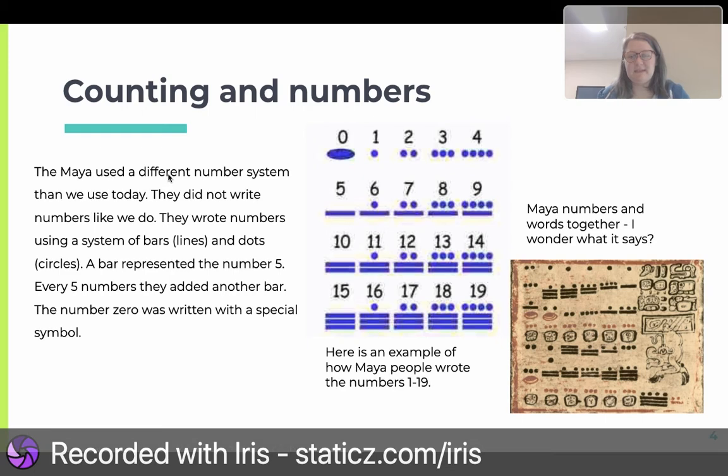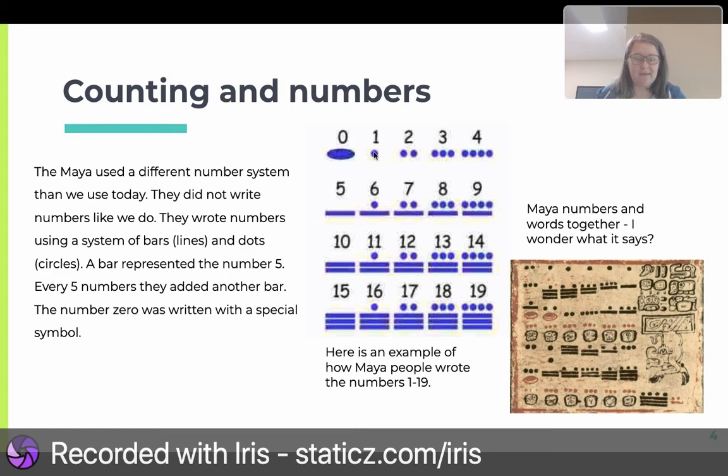The Maya used a different number system than we use today. They did not write numbers like we do. They wrote numbers using a system of bars or lines and dots or circles. A bar represented the number 5. Every 5 numbers, they added another bar. The number 0 was written with a special symbol.